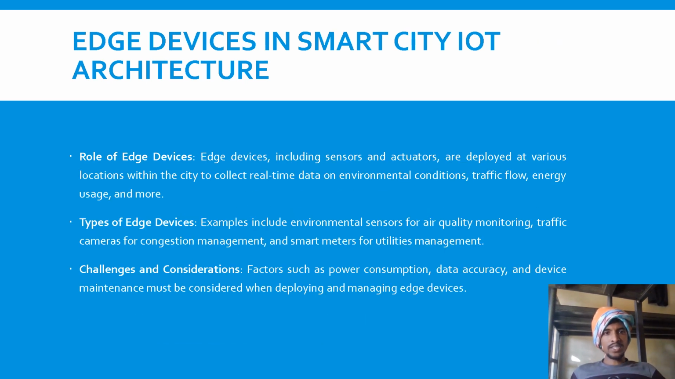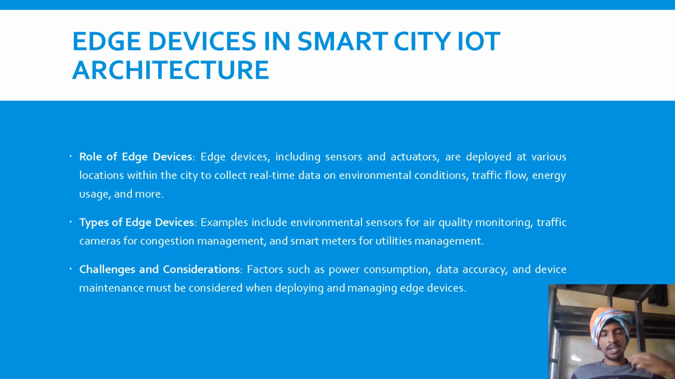Now let's see edge devices in smart city IoT architectures. Role of edge devices: edge devices, including sensors and actuators, are deployed at various locations within the city to collect real-time data on environmental conditions, traffic flow, energy usage, and more. I told you in my previous slide that sensors are very important for IoT devices. At the same time, actuators are very important. Different sensors do different functions. For example, the sensor related to Alexa listens to the voice. It needs to sense that someone is asking Alexa to do a certain job. That's how these sensors work.